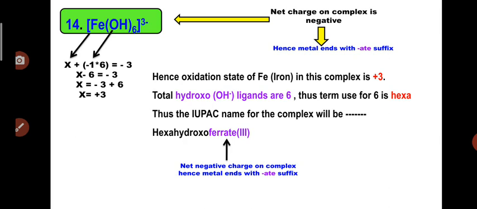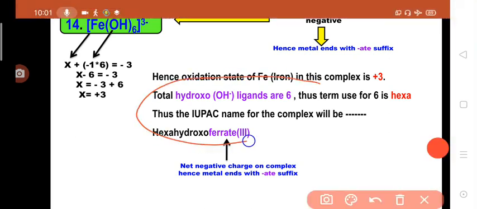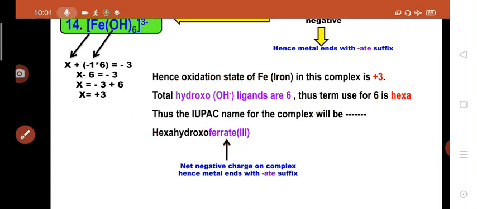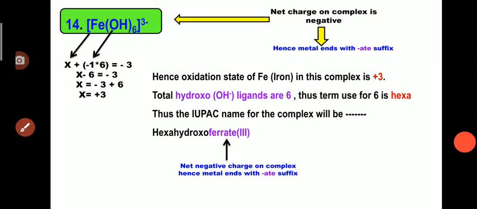Now we can see that the total hydroxyl ligands are 6. So for this 6 ligand, we use the term hexa, and again you can see that the metal present in the complex ends with the suffix ATE because the complex has a net negative charge.